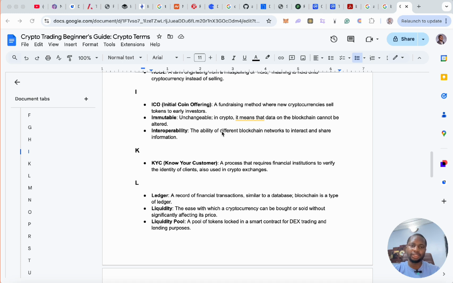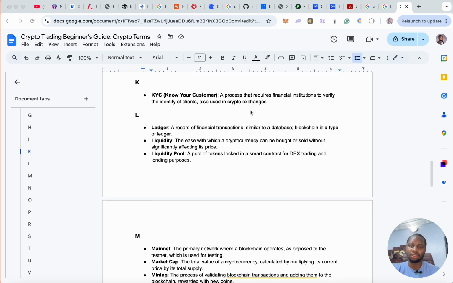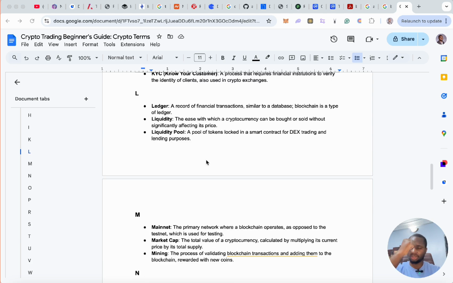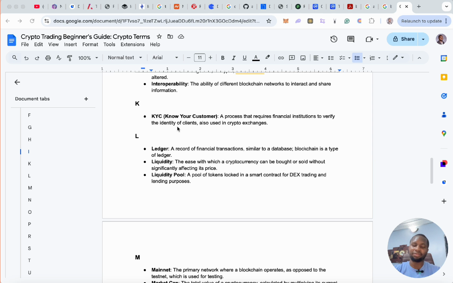Alright. Interoperability, the ability of different blockchain networks to interact and share information. Alright. That is being able to operate within each other. KYC, a process that requires financial institutions to verify the identity of clients, and also used in crypto exchanges. That's KYC. This is also common in the fintech world or financial world, but you see that in cryptocurrency because the blockchain is like a fintech solution. That's the power of cryptocurrency and blockchain. It brings a fintech revolution to blockchain technology.